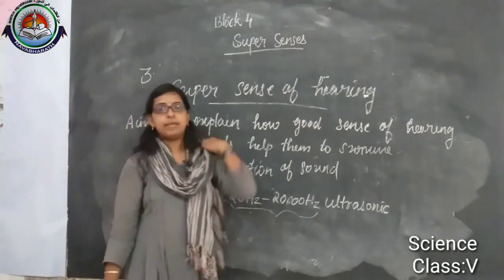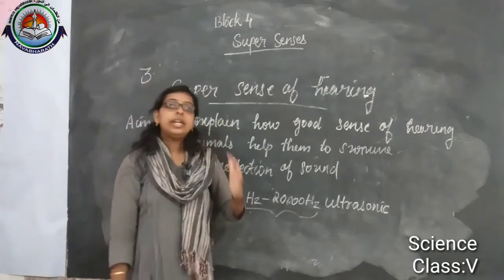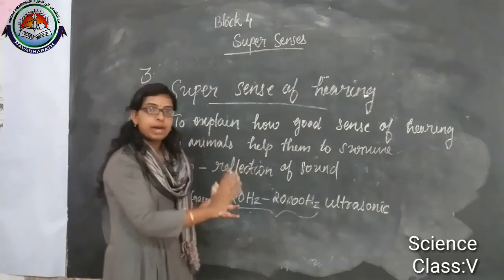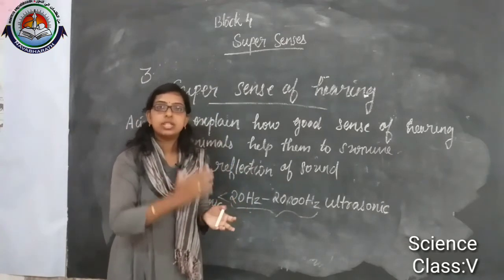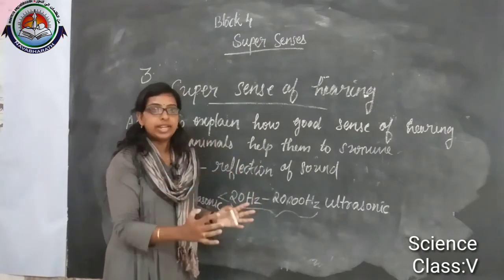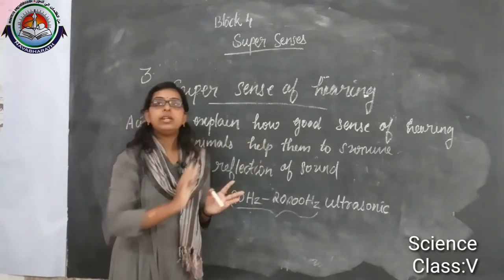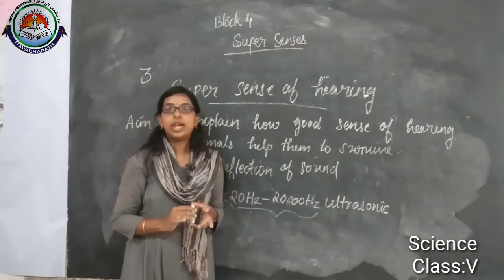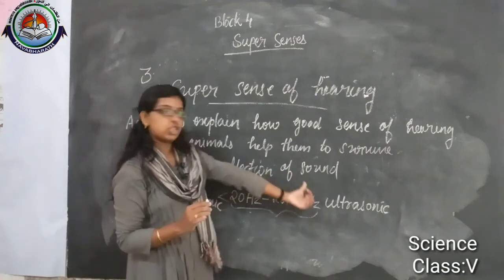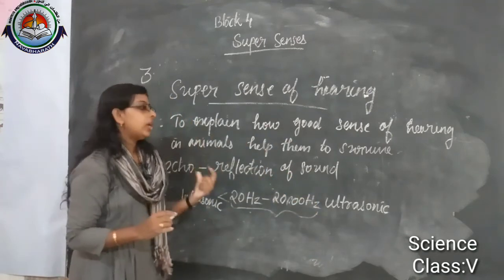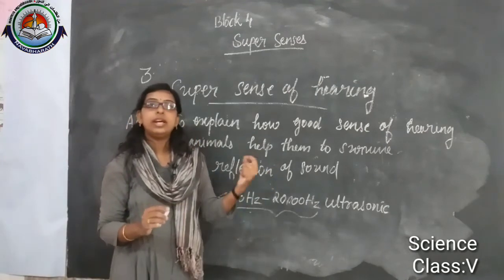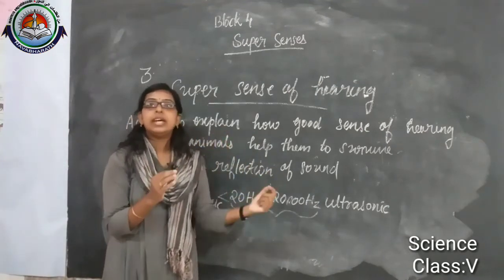When we consider whales, they are hearing their echo, and if there are any obstacles in their path, like a wall or any barriers, they can find them and divert their path. So the echo is the reflection of sound, and this echo helps them to locate their path or locate their prey.